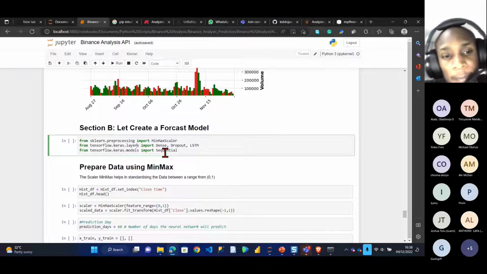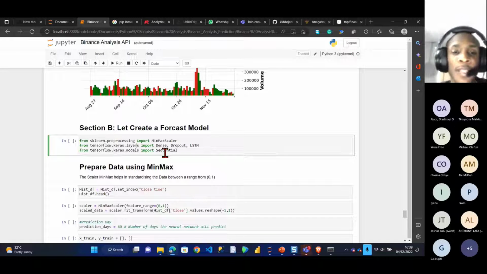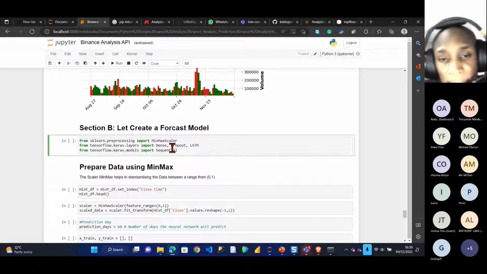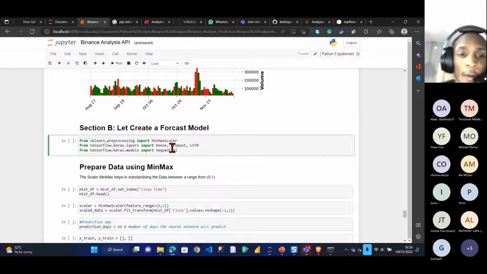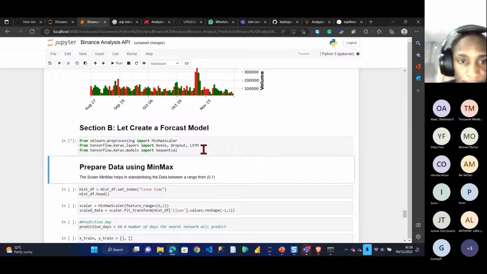So the libraries I need are sklearn, that's the MinMaxScaler for standardizing my data. I'll also be needing TensorFlow Keras. The layers I need from TensorFlow Keras are the Dense layer, Dropout, and LSTM. LSTM is the learning model I'll be using. I'll also be using Sequential from TensorFlow Keras. So I'll just run this. It'll take a little bit of time.